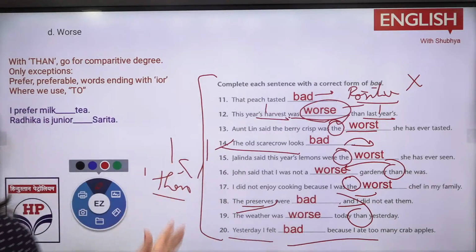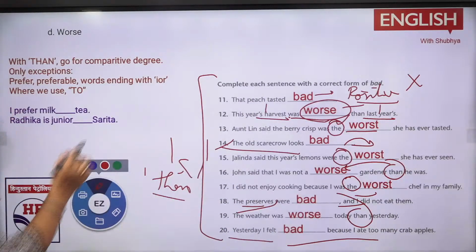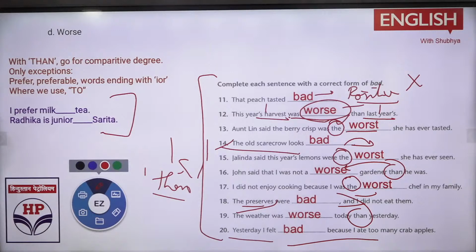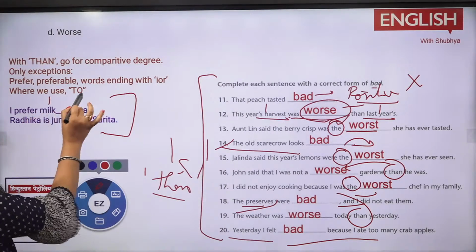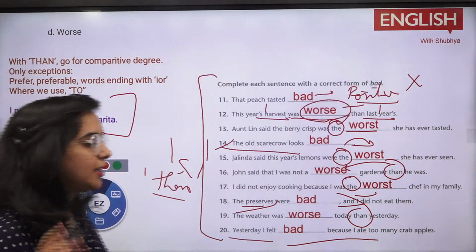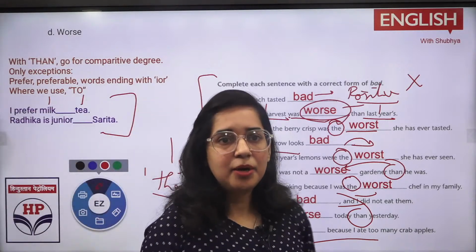Now fill in these questions. Tell me the answer of this. I prefer milk dash tea. Radhika is junior dash Sarita. I've already discussed this in my class, so those who are attending, just tell me. This is also a comparison between two things. Now you will think we need to fill it with than, but what would be there?